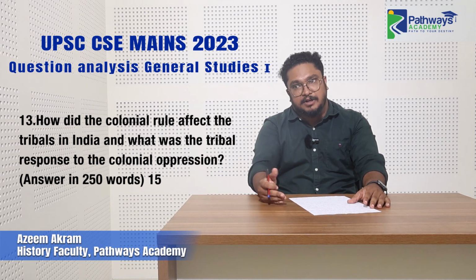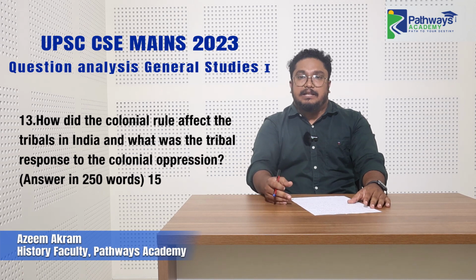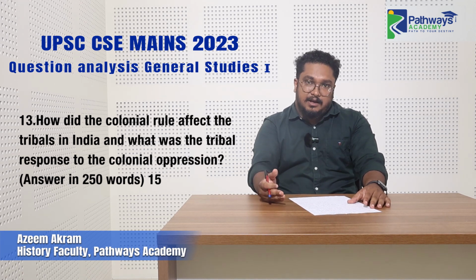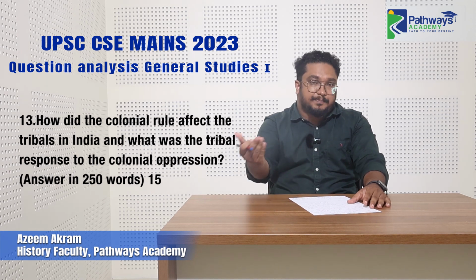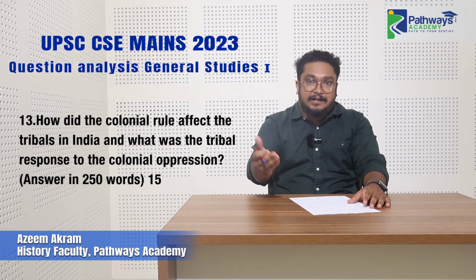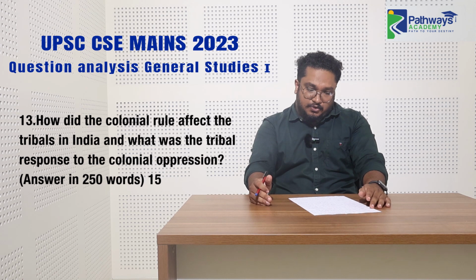So you should understand what the different phases and different contributors are. For example, they asked about the contribution of women in an earlier year. They have now asked about the contribution of tribal people. They may ask about the contribution of foreign people, or maybe northeast people, or the subaltern people. Questions like this should be predicted from the pattern that has been coming in recent times. So these are the major questions that came in the history part related to GS paper 1.